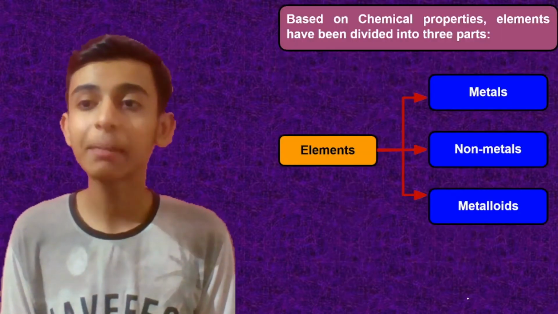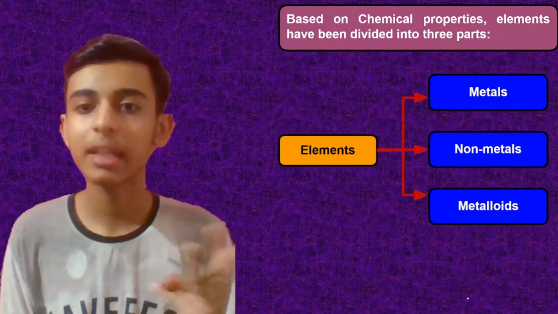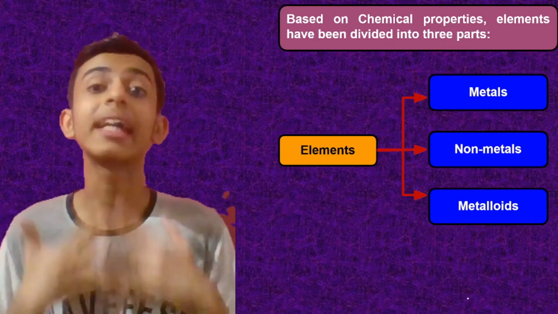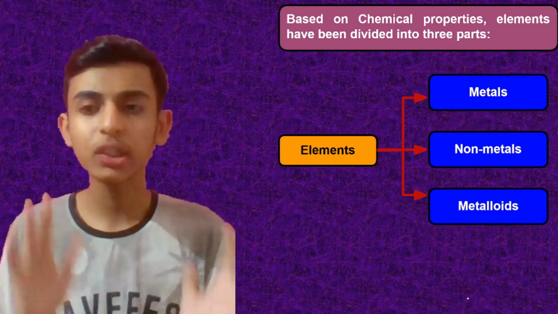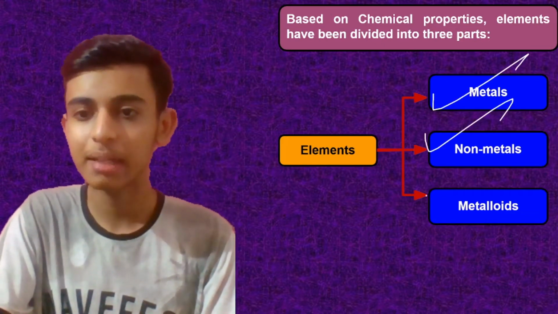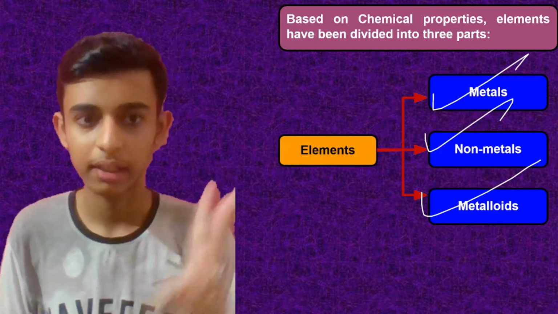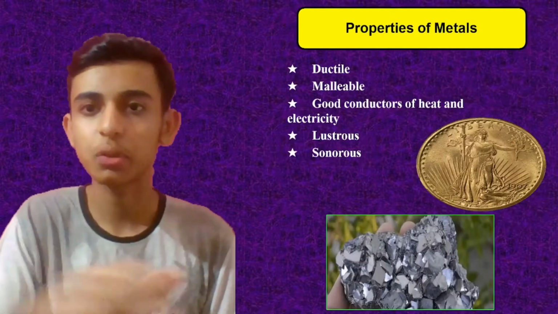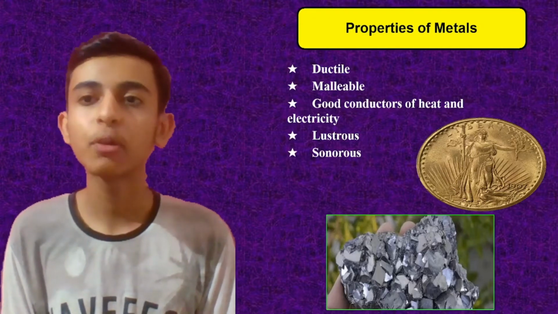Now, based on chemical properties, elements have been divided into three parts. Based on their different chemical properties, how they react and how they behave in the environment, we have three groups. What are they? Metals, non-metals, and metalloids. Let's discuss each one of them. First, let's talk about metals.